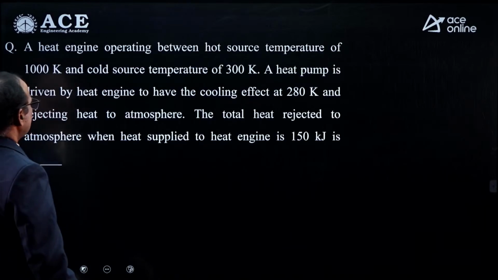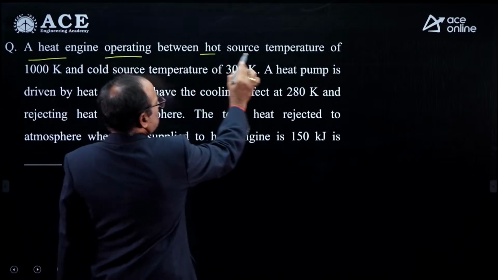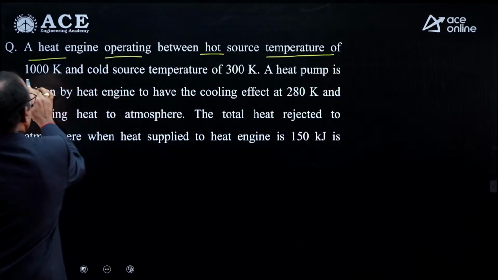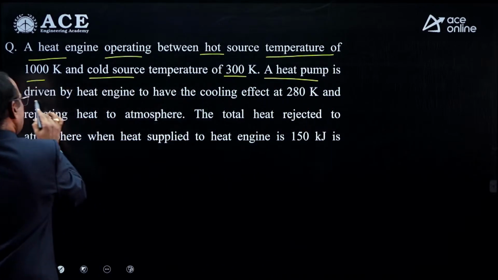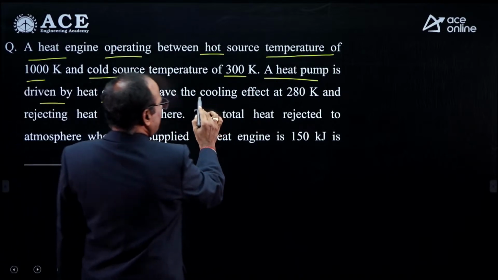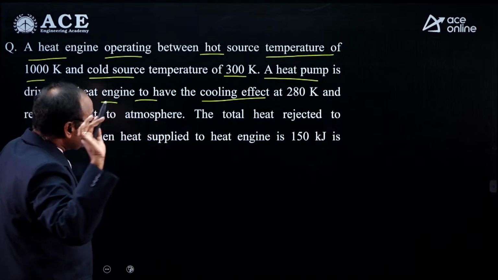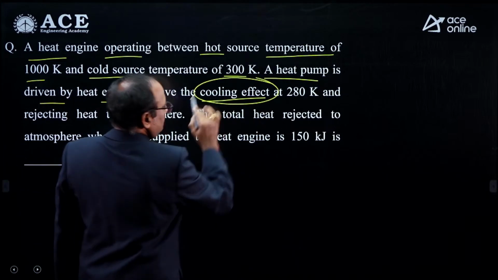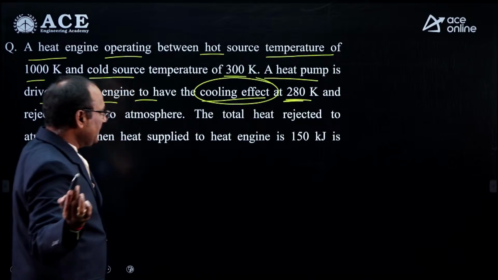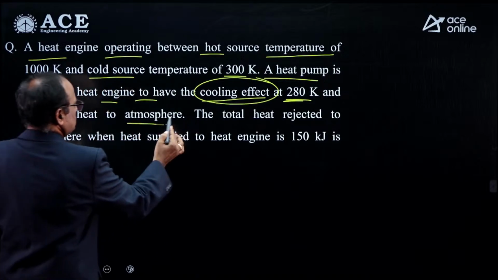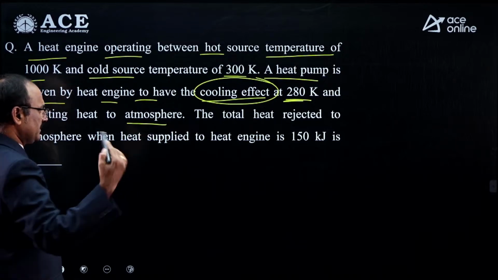Similarly, look at another question. It is asked like this: a heat engine operates between a hot source temperature of 1000 Kelvin and a cold source temperature of 300 Kelvin. A heat pump is driven by the heat engine to have the cooling effect. It is given as a heat pump, but according to this memory-based question, the heat pump is used for cooling effect, meaning the heat pump is acting as a refrigerator. The refrigeration space is maintained at 280 Kelvin and rejects heat to the atmosphere. That means both the heat engine and the heat pump or refrigerator are dumping heat to the atmosphere.